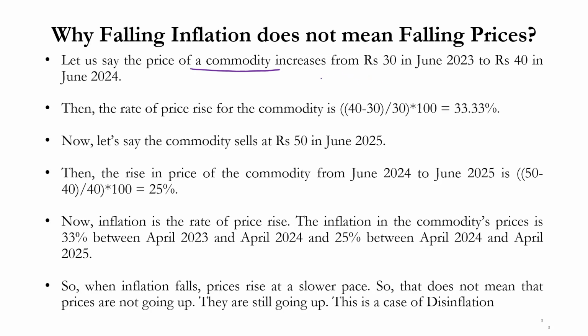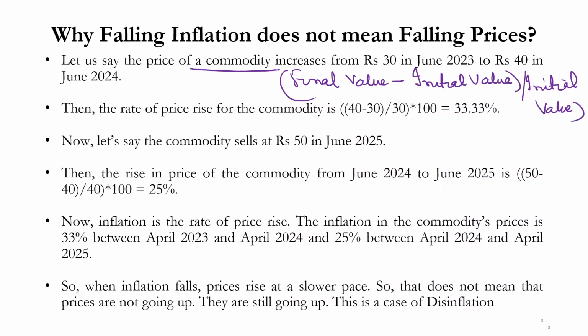how do we calculate a percentage change? It is basically final value minus initial value upon initial value into 100. This is how we calculate the percentage change in any variable for that matter. So for this commodity, for which we are trying to calculate the percentage change in its price, that would be 40 minus 30 divided by 30 into 100, which is 33.33%. So that's the inflation rate for this commodity. It's the annual inflation rate.